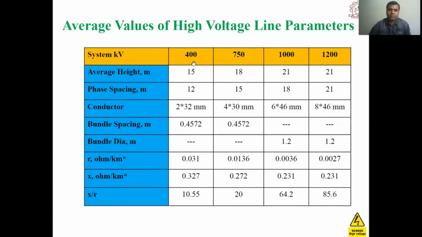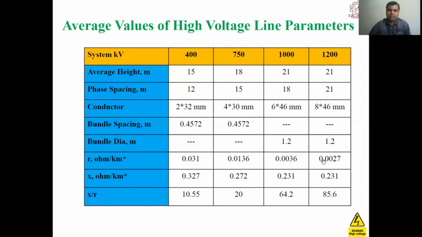So for example, for 400 kV the spacing between the phases will be 12 meters, and for a 1000 kV transmission line it will be 18 meters. Accordingly the size of the conductor will also increase, and the bundle spacings will be like this, and resistance is given in ohm per kilometer.